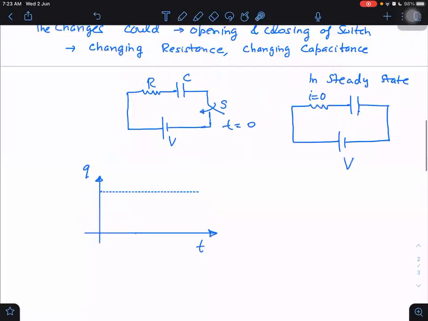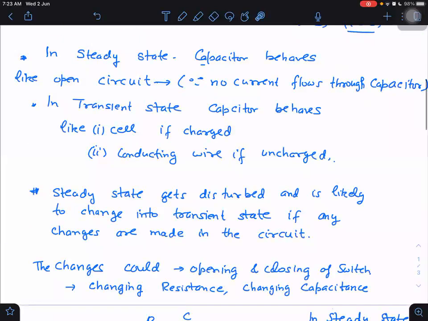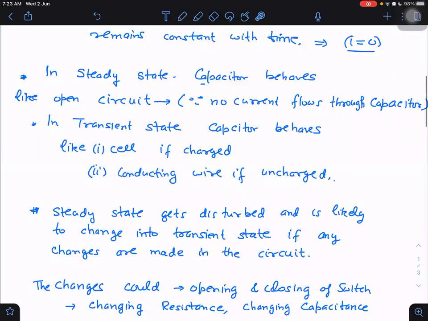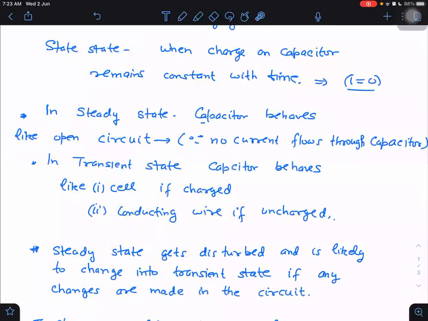I can add one more thing. What I said before, a capacitor behaves like an open circuit in steady state. I can say along with it, a resistance in series with a capacitor behaves like what? Like a conducting wire. Why does it behave like a conducting wire?